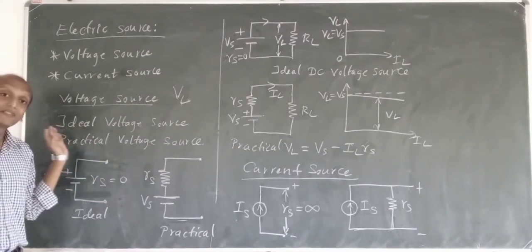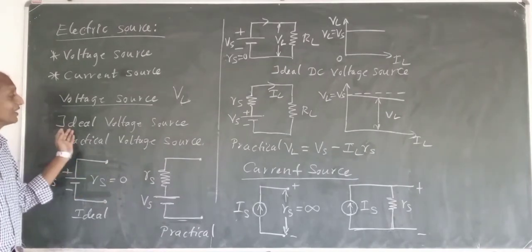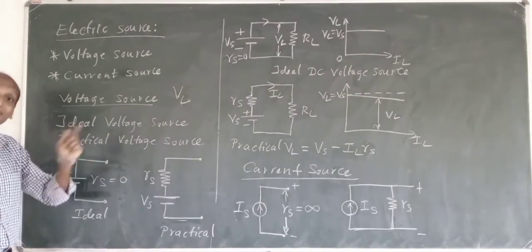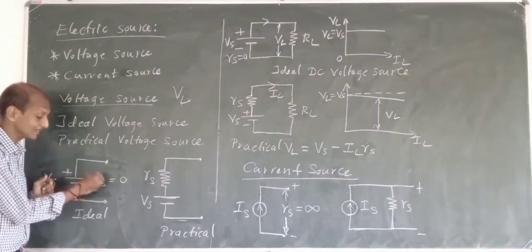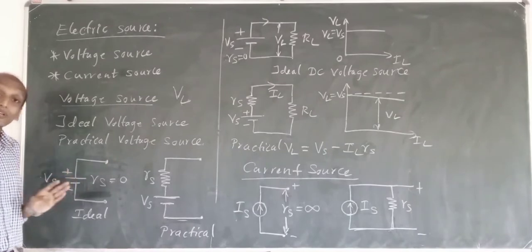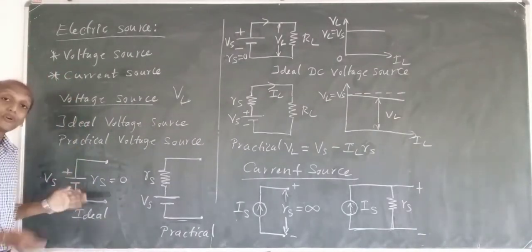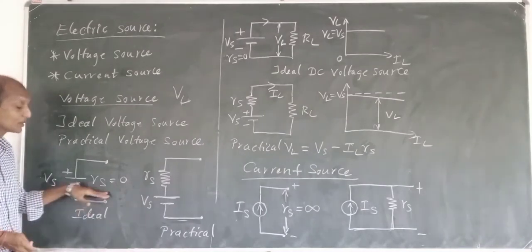It is giving constant voltage to the load or to the circuit, and for an ideal voltage source we say that the internal resistance is 0 ohms. Ideal voltage sources are said to be perfect. So a source which has no internal resistance, we say it has 0 internal resistance.